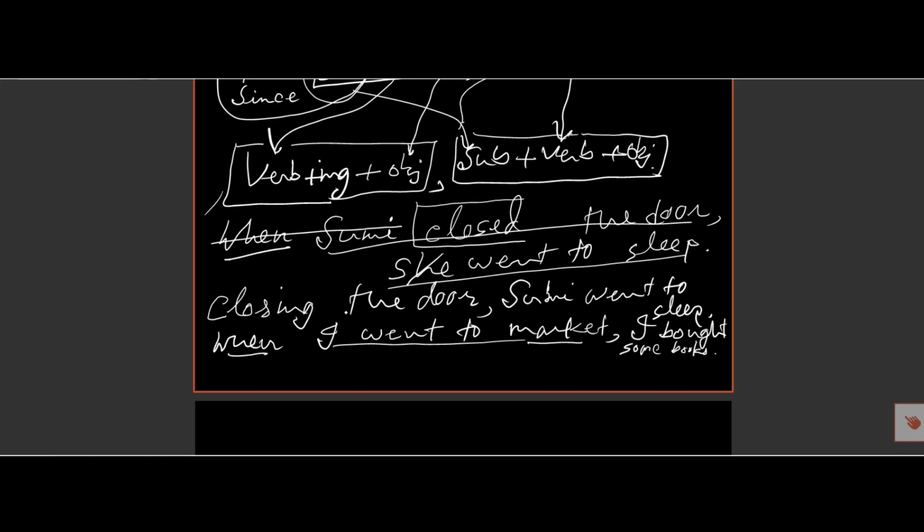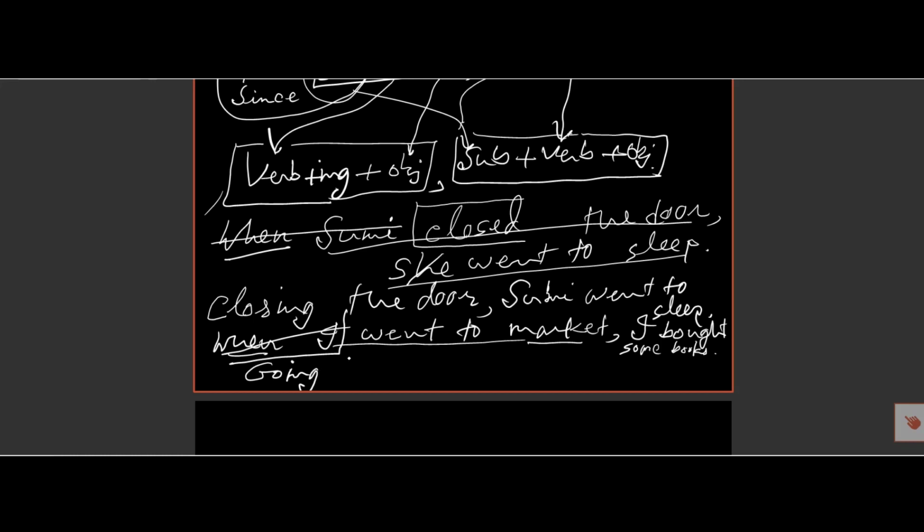So we must remove this, and we must begin the simple sentence with a verb. So went, the present form of went is go, so go takes ing. Going, we know the verb present form takes ing.